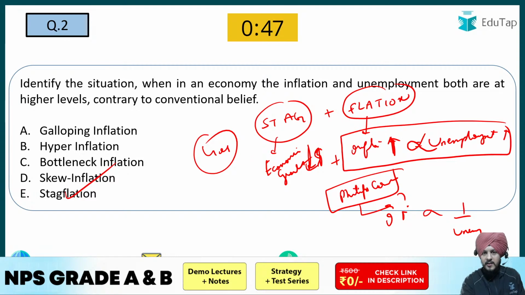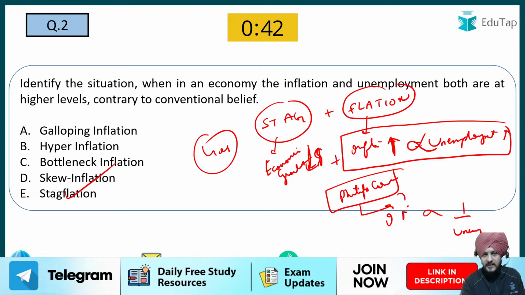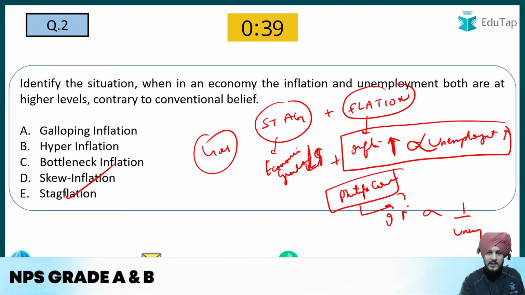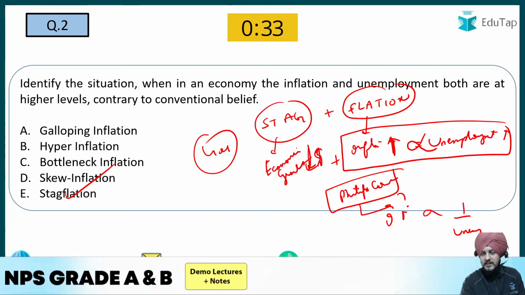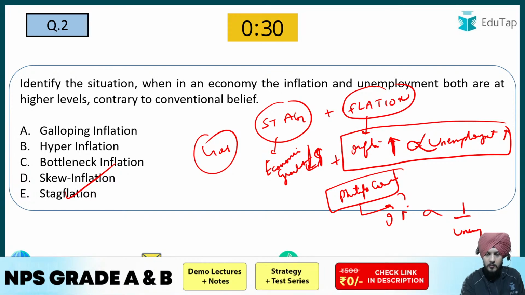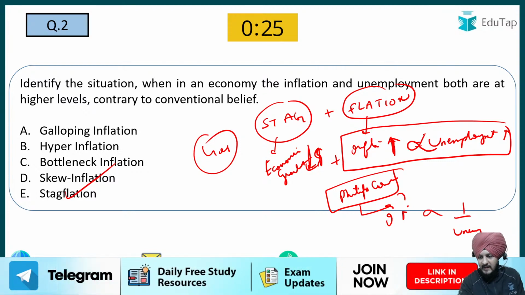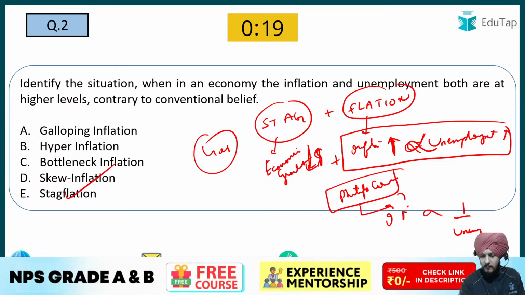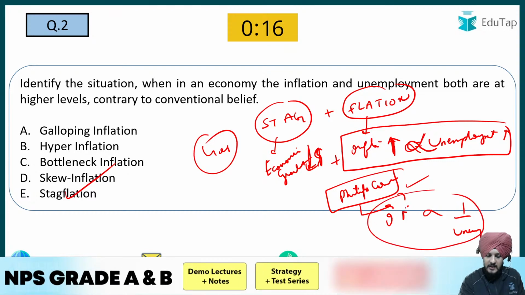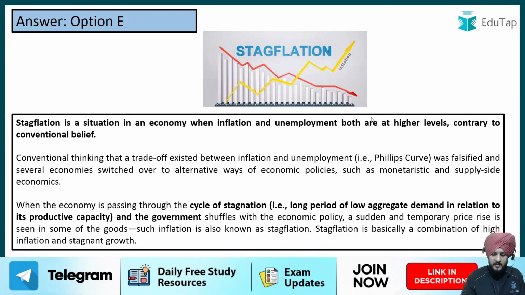That is why we say that when the Phillips curve was given by Phillips, who was an economist, and later on this phenomenon of stagflation was explored, a lot of limitations were taken out of the Phillips curve. The Phillips curve is very much limited, and stagflation is an exceptional thing as far as the Phillips curve is concerned. So as far as stagflation is concerned, inflation and unemployment are directly proportional to each other, whereas the Phillips curve says that they are inversely proportional. Fine. I hope it is clear to all of you. Now let us move on to the next part. So yes, E is the answer to this question.